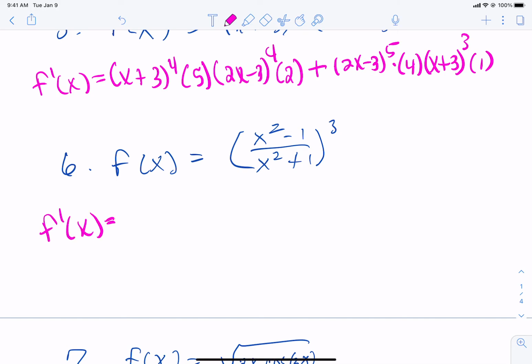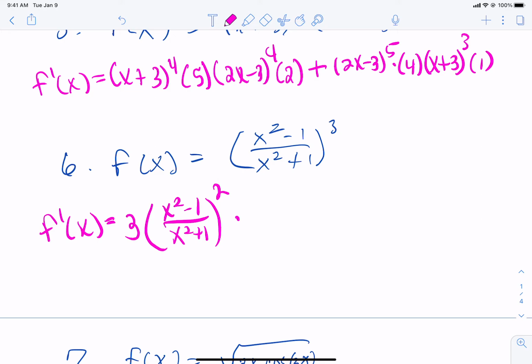The power rule says we drop the power down in front, leave the stuff alone, power goes down by 1. But then we have to multiply by the derivative of the stuff inside. Now the stuff inside is a fraction. Fractions that have x's in them should use the quotient rule most of the time. So let's go ahead and do that.